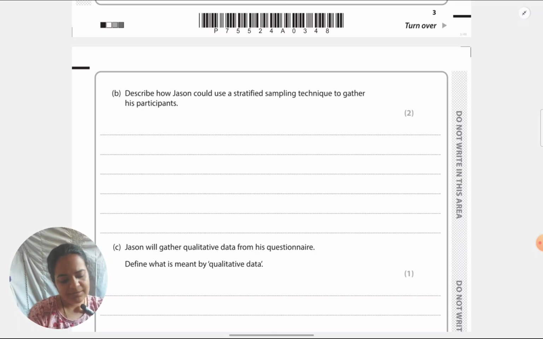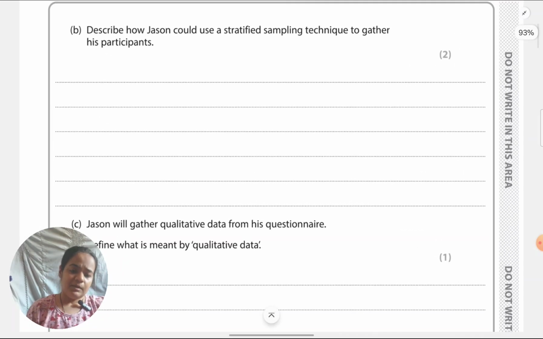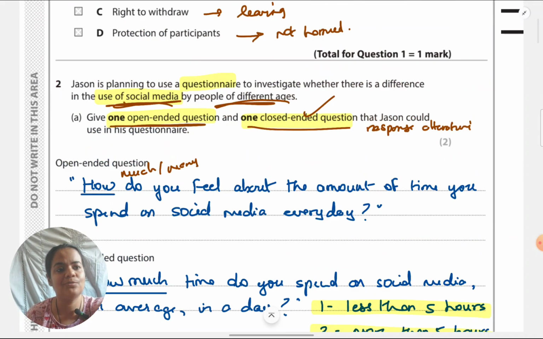Describe how Jason could use a stratified sampling technique to gather his participants. Okay, it's only for 2 marks. It could come for 4 marks also, but 2 marks meaning we have to give only two steps. We need strata, we need groups for stratified sampling. So we have to specify from which groups Jason has to select. We can't make up any groups. I can't say males and females. They've mentioned something in the question. I have to take the strata from there.